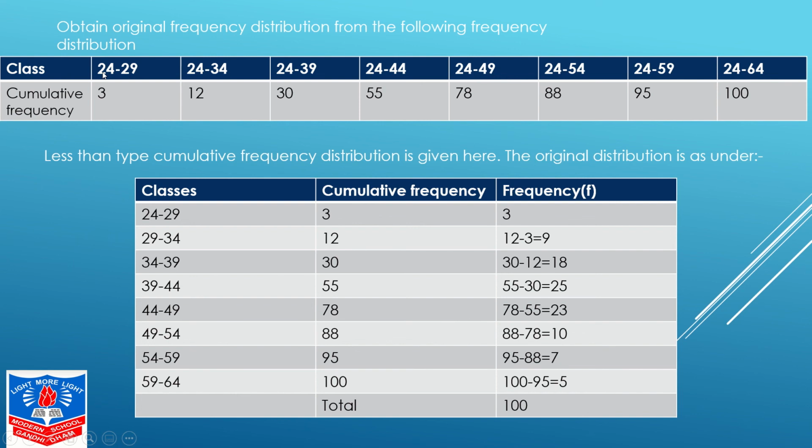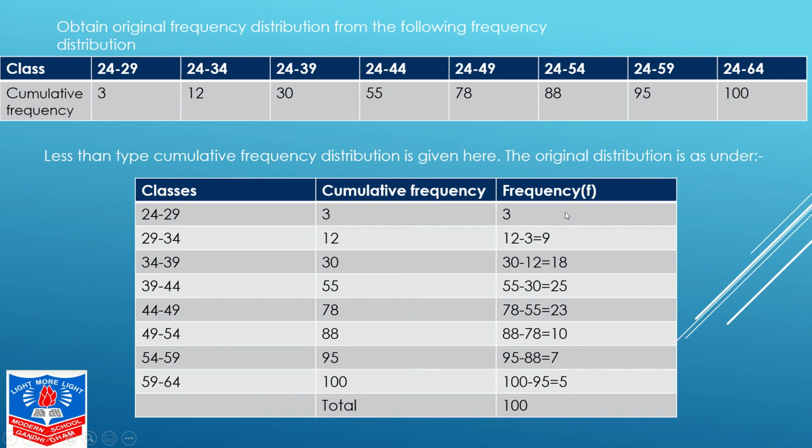Now classes you will form. Yes, देखने से मालूम चल जाता है. The first class is 24 to 29. The next class is 29 to 34. So on you will form the classes, students. ये column CF as it is हम लिखेंगे.